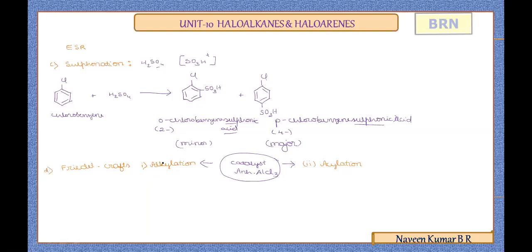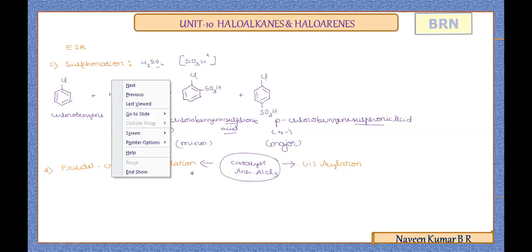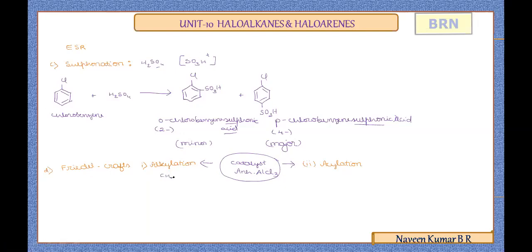In alkylation, the haloarene is treated with an alkylating group, CH3Cl. In acylation, we'll treat with an acyl chloride, CH3COCl. I will take it from the reactivity point of view.